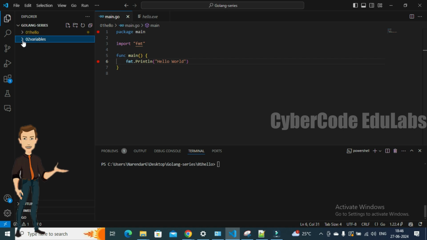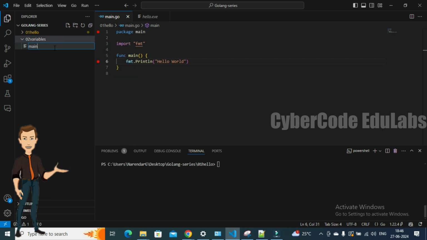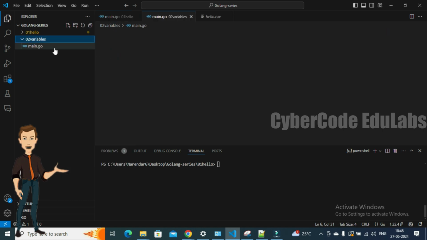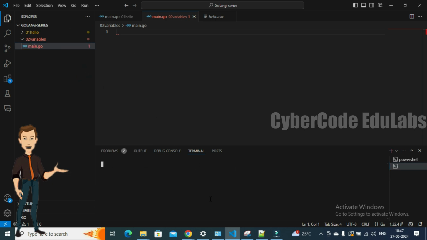Let's create the file name. Just right click on it and choose new file. We can name it main.go. And our file is ready. As discussed in our previous sessions, it is mandatory to create a mod file, and that is the way to go ahead for production ready stuff. So let's go ahead and create it. Open it in the integrated terminal.